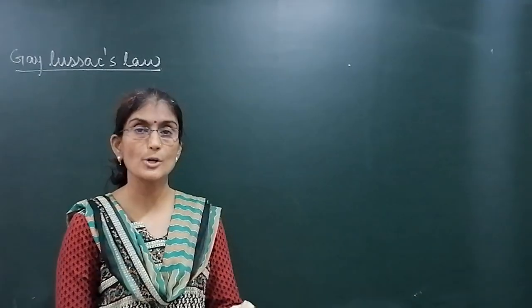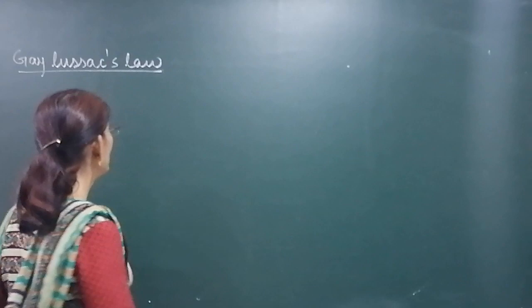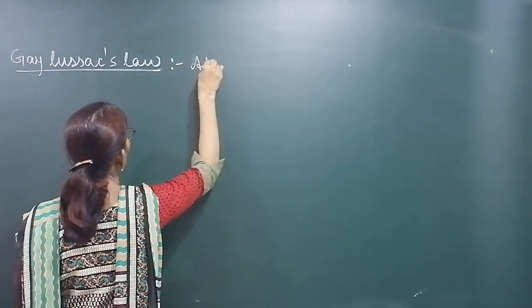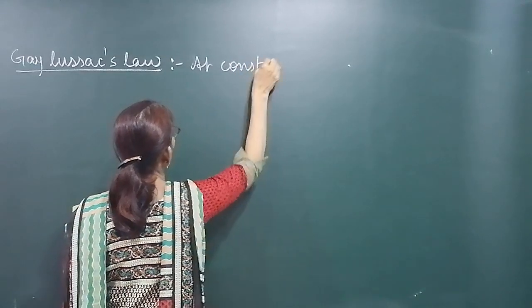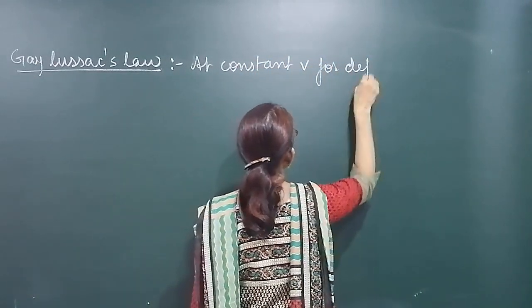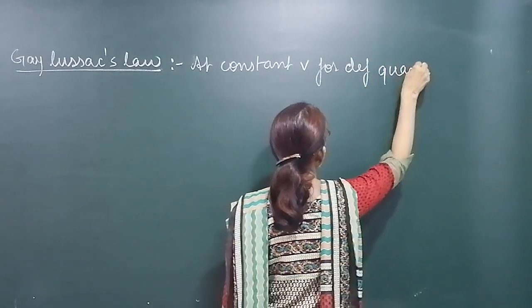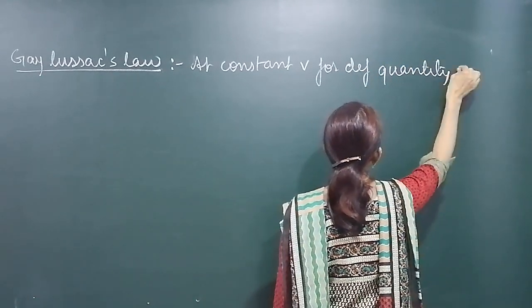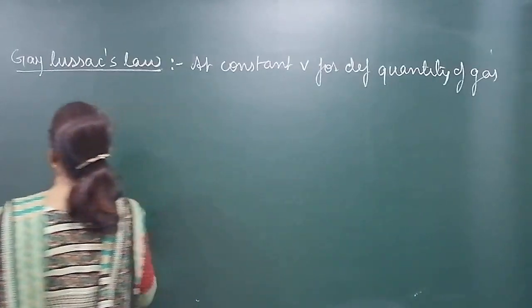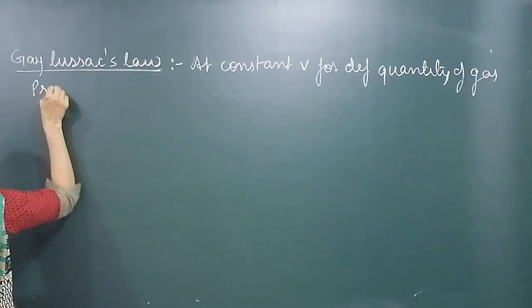What is this Gay-Lussac's law? In this law, they kept volume constant. At constant volume, for definite quantity of gas, pressure is directly proportional to absolute temperature.